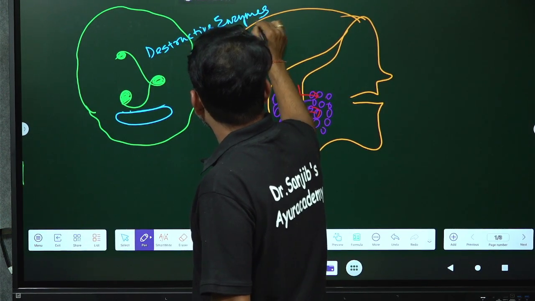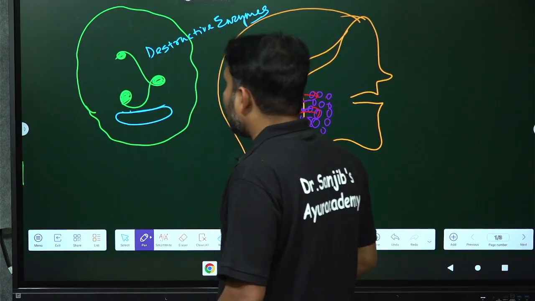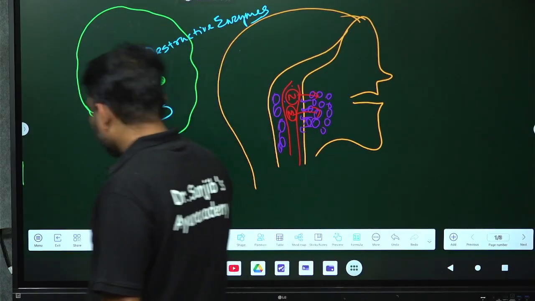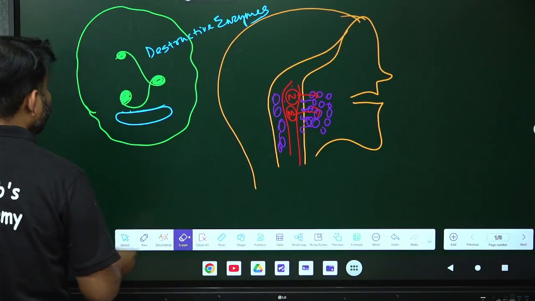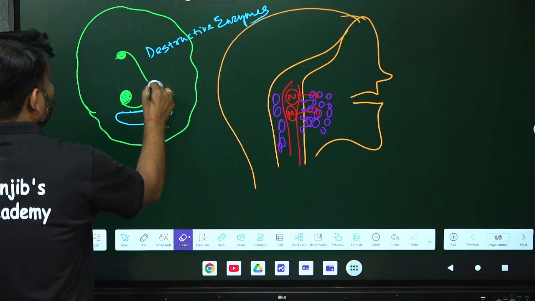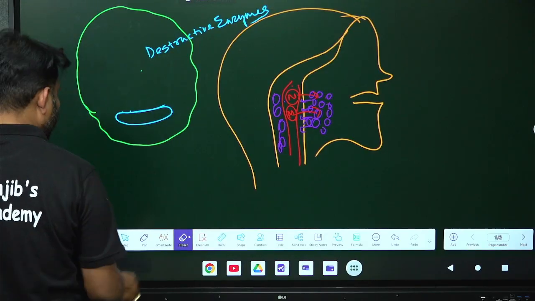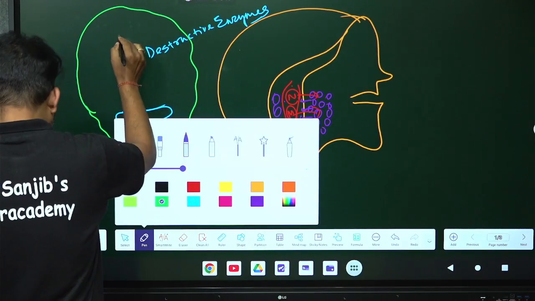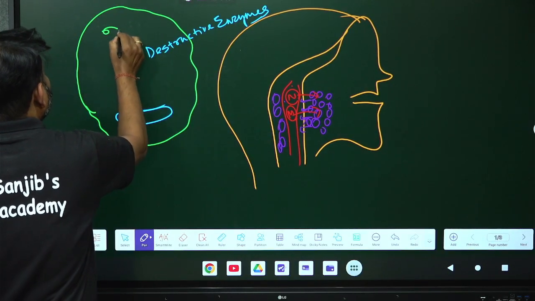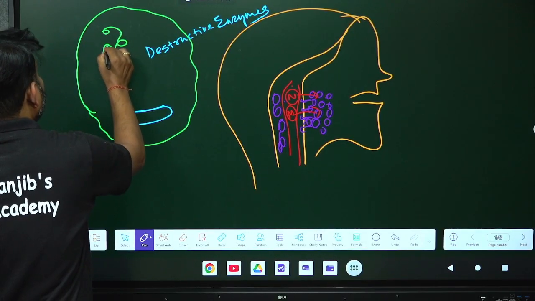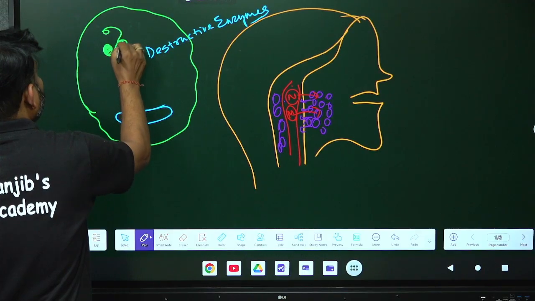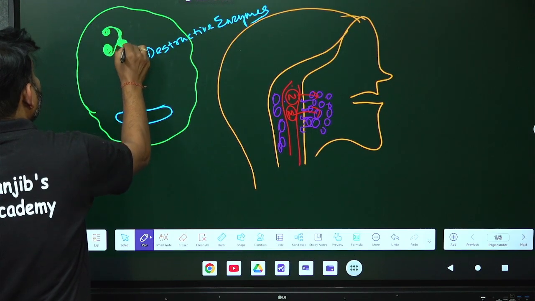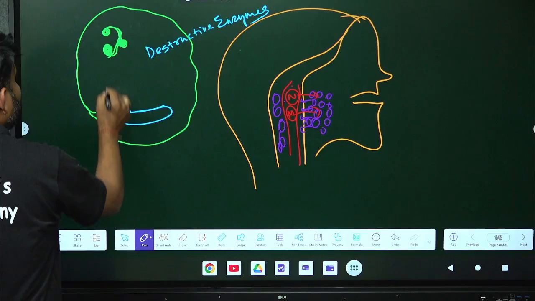So what is happening when destructive enzymes are getting secreted? Now how is it doing? Let me make a concise diagram of neutrophil, big in size. Suppose this is a neutrophil, multi-lobed, and the neutrophil has already engulfed the bacteria.